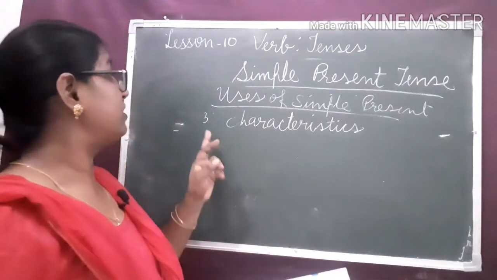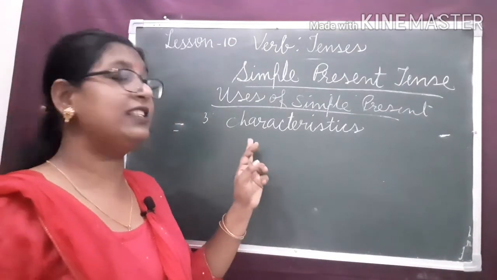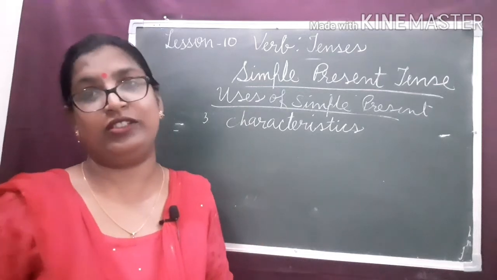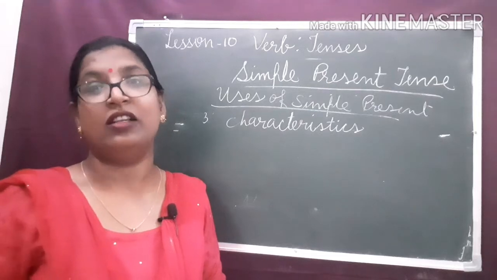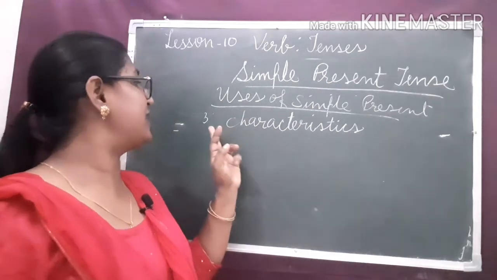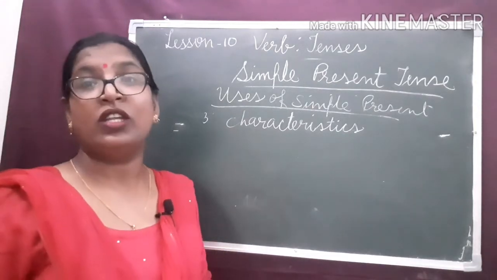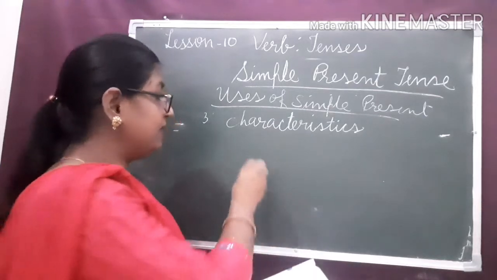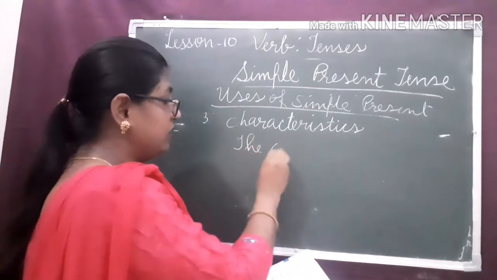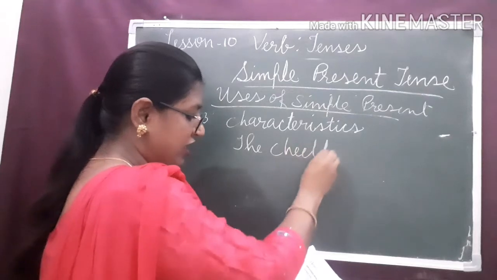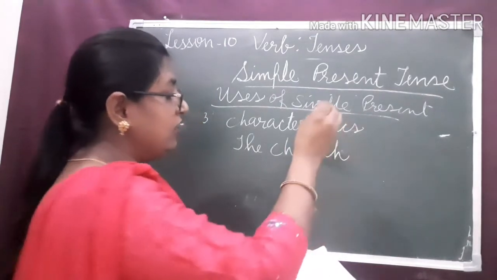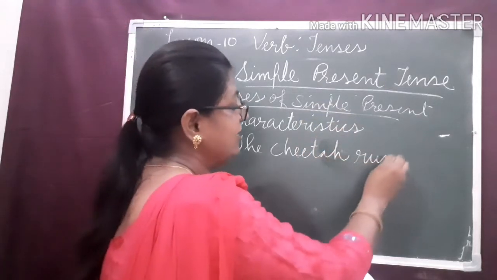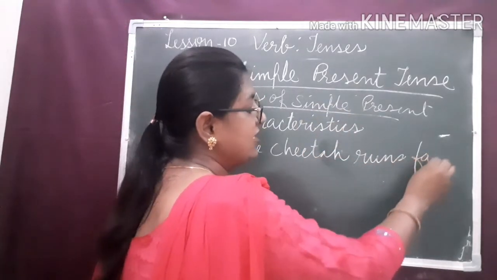Dear children, the third use of simple present tense is to talk about characteristics, the speciality, the quality of something, to express the ability of something. Let us see the example. The cheetah runs fast.